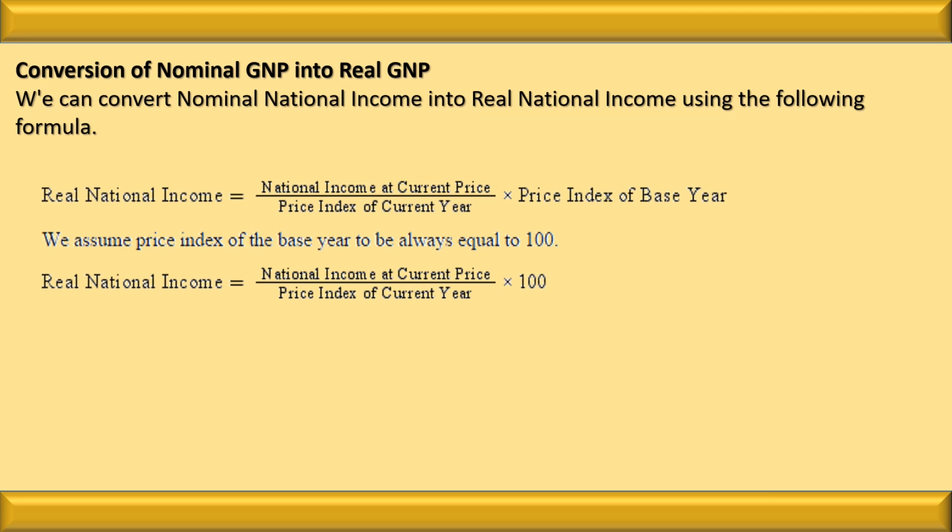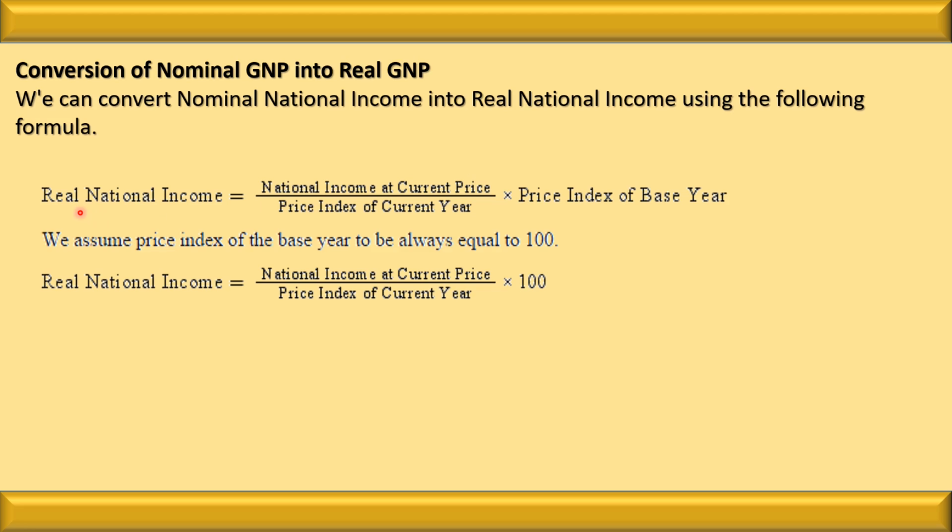Now let us see how we can convert the nominal GDP into real GDP. Listen, there is a formula by which we can convert the nominal GDP into real GDP, or vice versa. How can we do it?